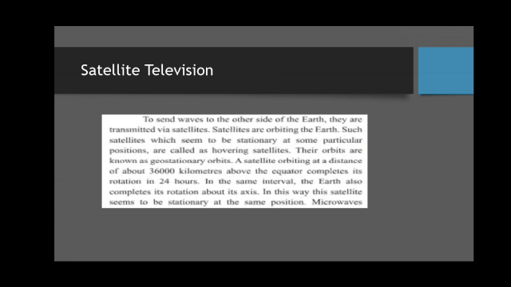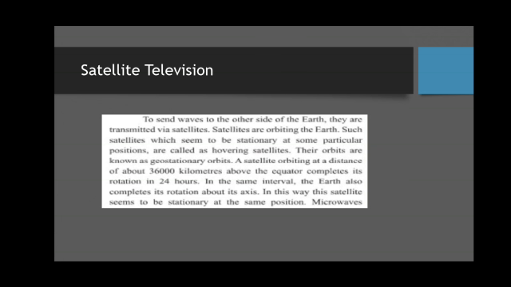The waves are sent from one place to another through satellites. Satellites orbit the Earth, and some seem to be stationary, stable at a place, not moving. Such stationary satellites are called hovering satellites. Their orbits are known as geostationary orbits.